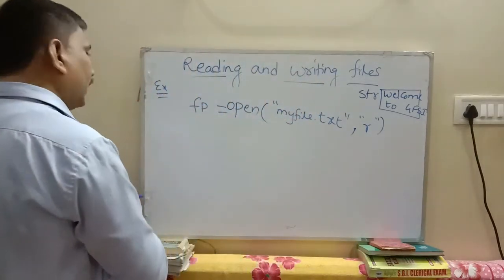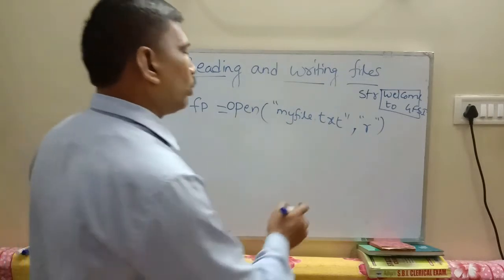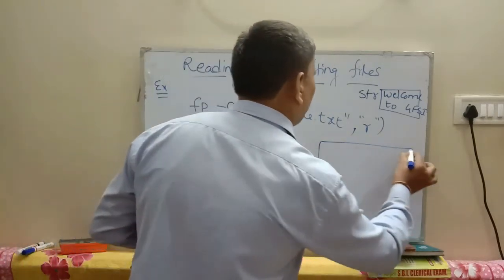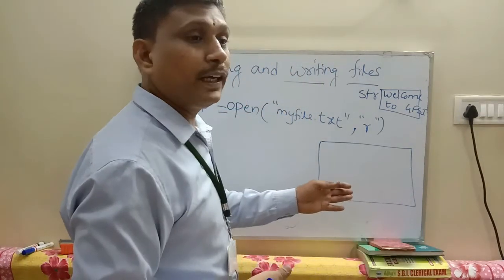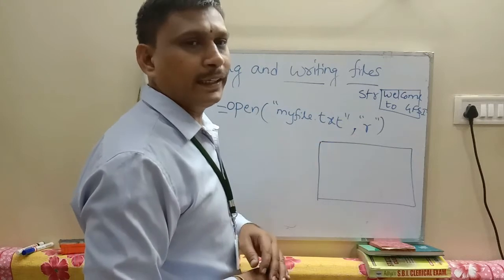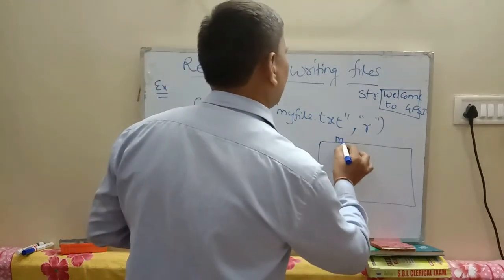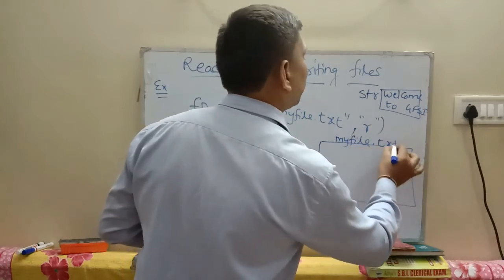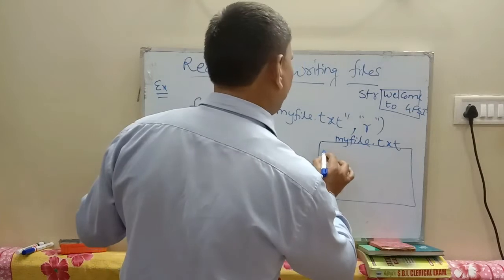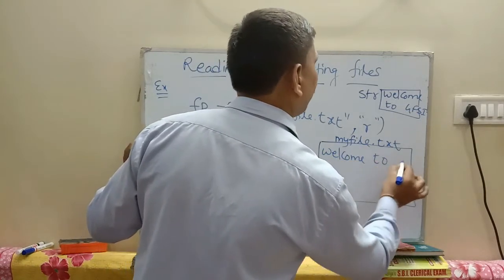See, the readline method. Already you are opening myfile.txt. In this example, my file consists of more than one line. In the previous example, my file consisted of only one line, that is, Welcome to GFSI. But this time I am opening a file which consists of more than one line. The contents are: Welcome to GFSI.